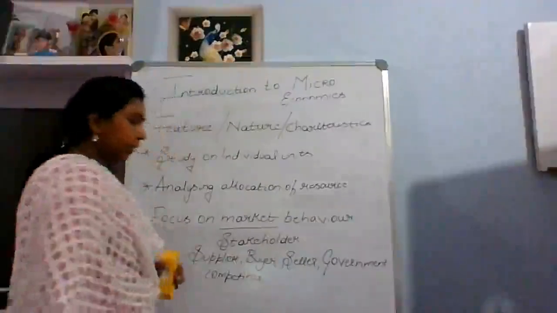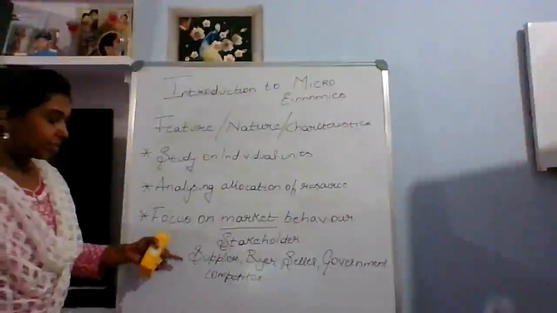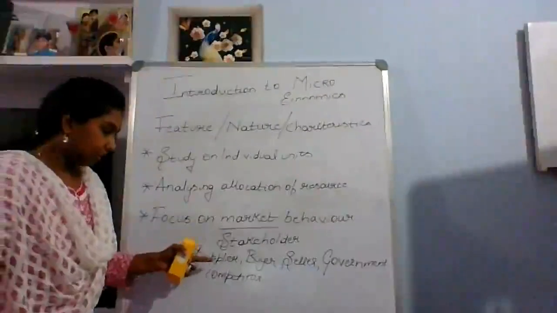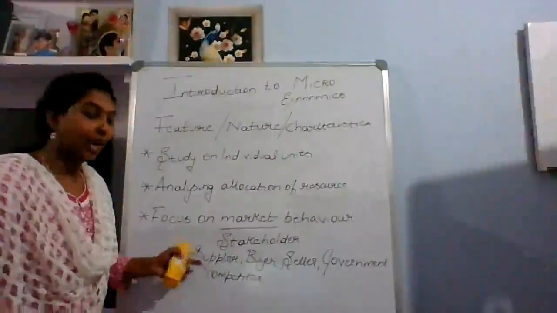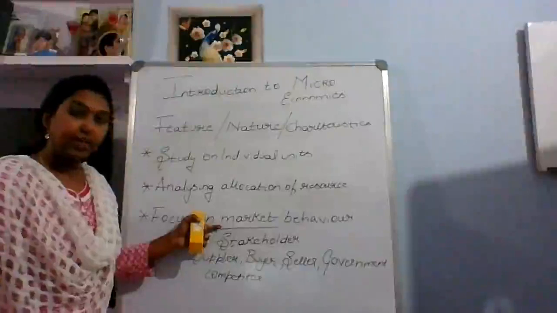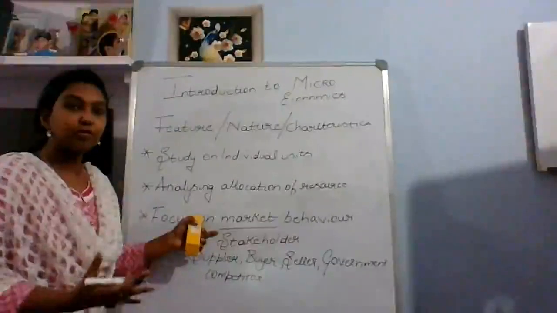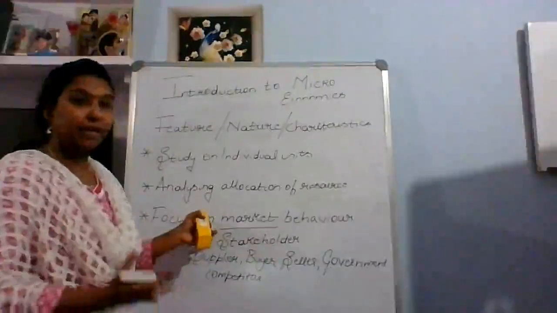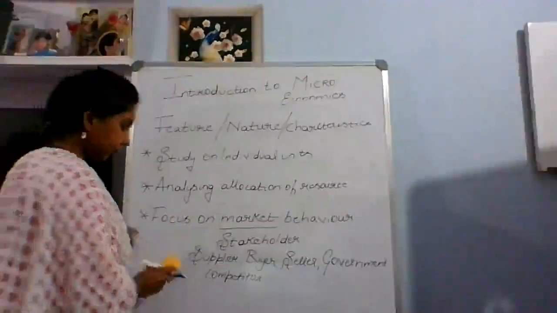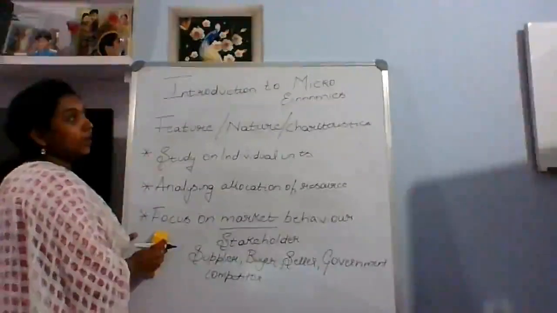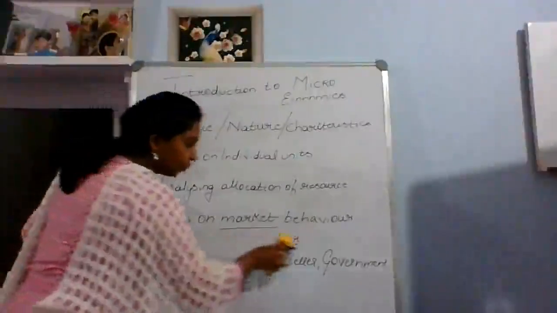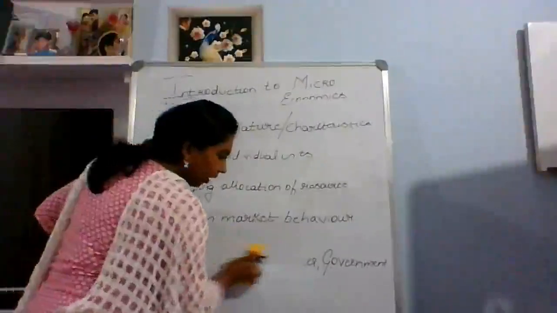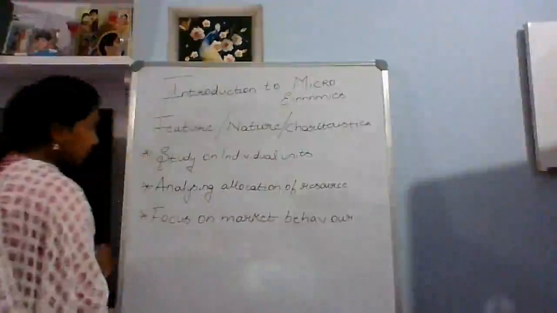When you make an in-depth study of each and every content, that gives you good knowledge in understanding the market, which helps you produce or be in the market in a good way. So this is one of the features of microeconomics. Hope it is clear. Now we'll move on to the next feature of it.